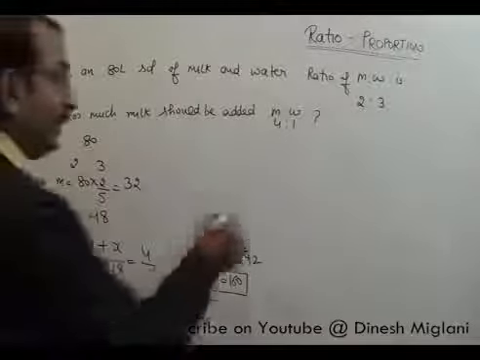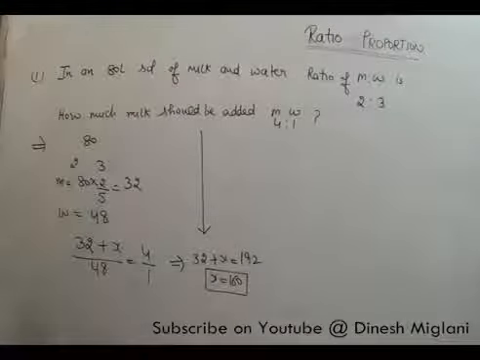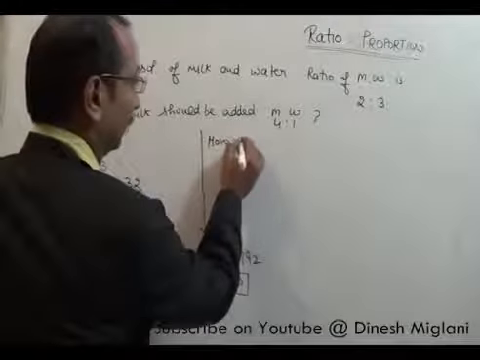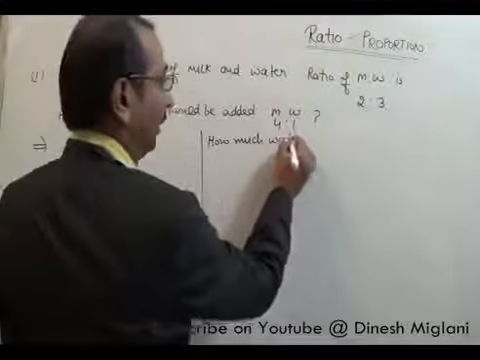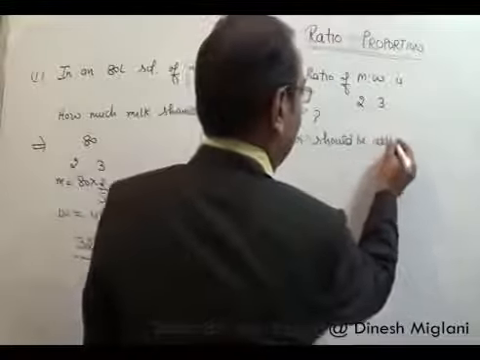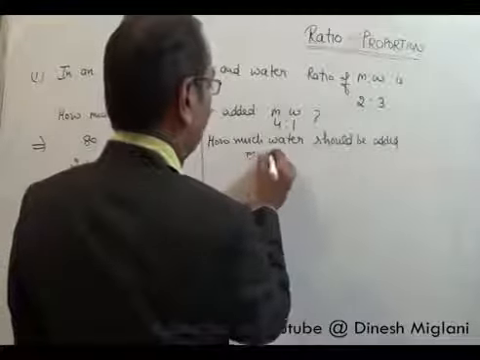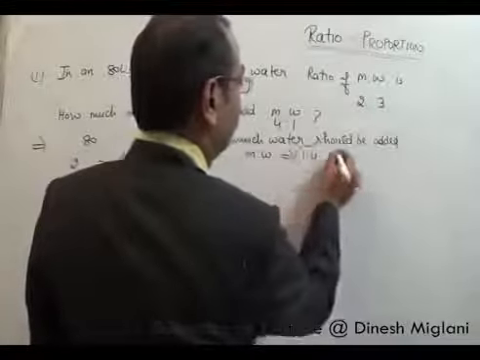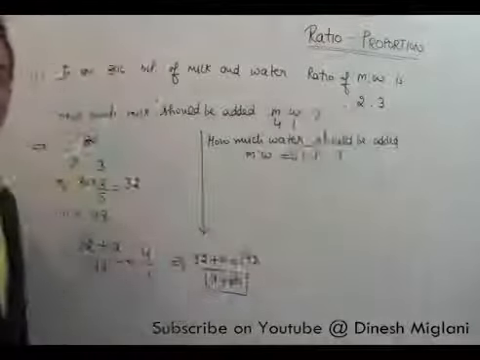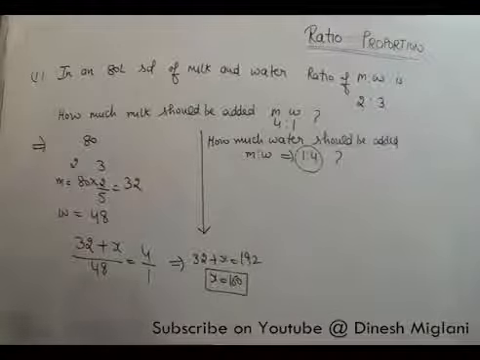In the same question, if I just change it in such a way that in an 80-liter solution of milk and water, the ratio of milk and water is 2:3. Now the question is, how much water should be added so that the ratio of milk to water becomes 1:4? Pay attention here to what I stated. Up to this line it is the same. The question is, how much water should be added so that the ratio of milk and water is 1:4. How can we answer it?